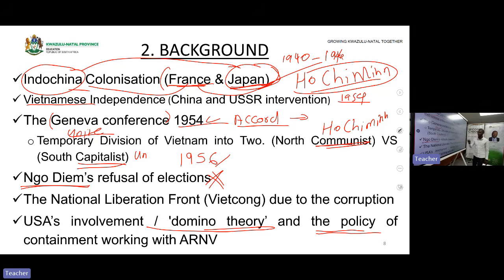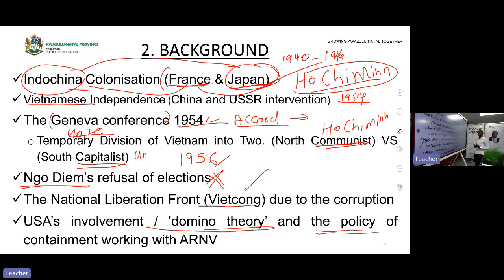He's in the South Vietnam. Uma inqaba, remember that he was not a popular leader. He was a corrupt leader. Now, abantu base South Vietnamese, they were angry towards their leader. As a nqaba, ukunqaba kwakhe resulted in the formation of a group known as the Viet Cong, National Liberation Front, the Viet Cong.